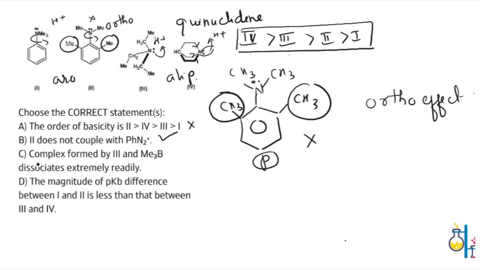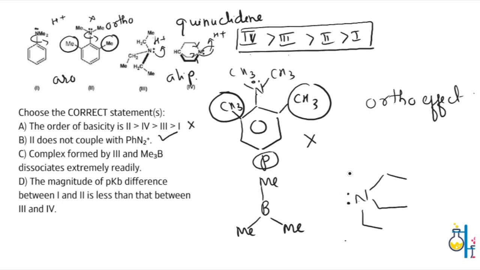Let's check statement C. The complex formed by 3 and trimethylborane dissociates extremely readily. So that is something to do with the basic strength of the amine. Since it is not that basic, it will not form a stable adduct with the trimethylborane. Trimethylborane is like this, right? So triethylamine is this, right?